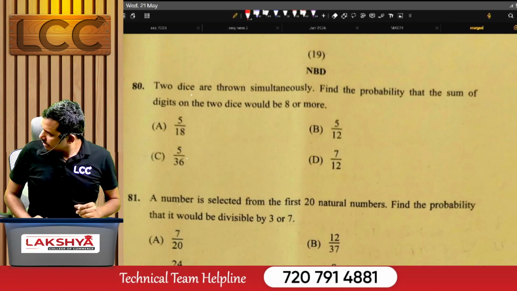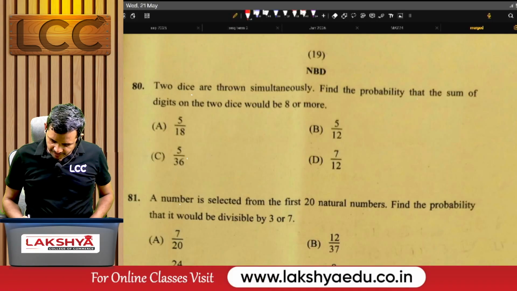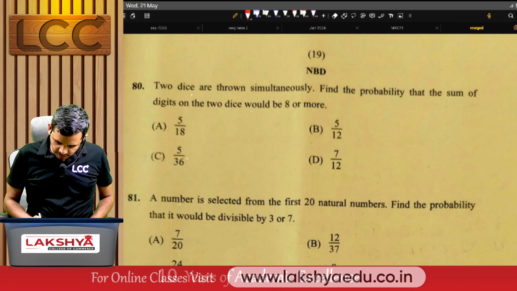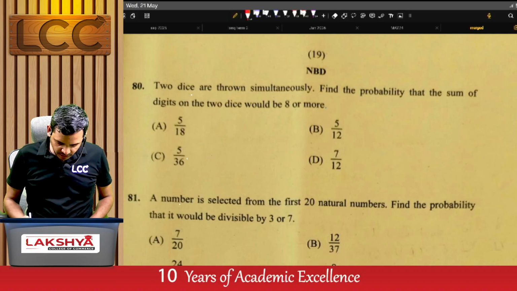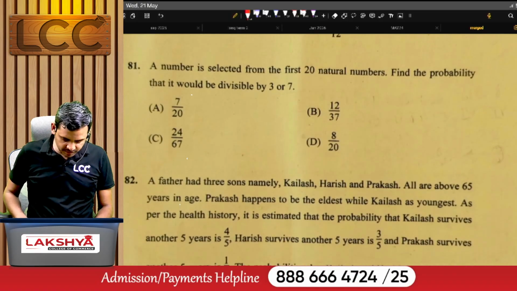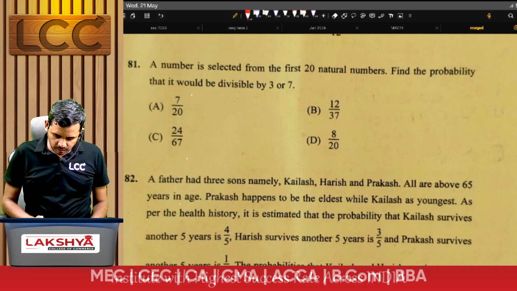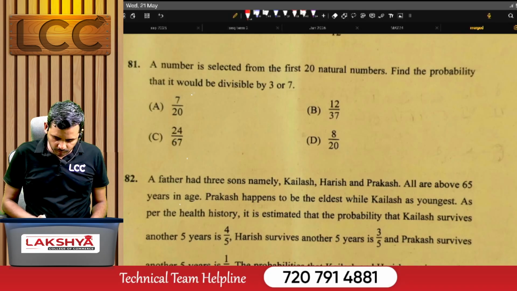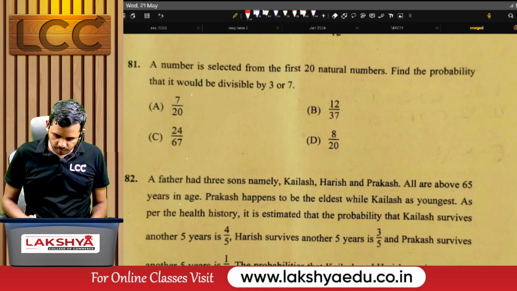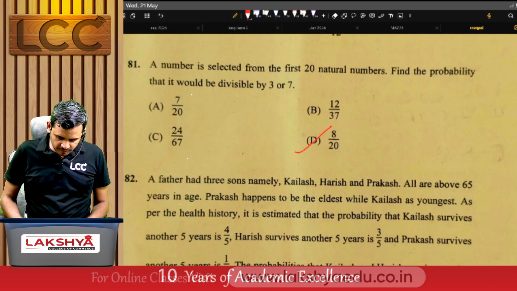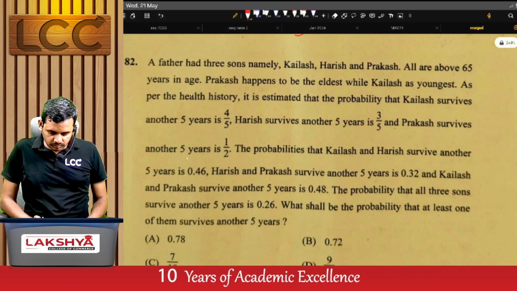Problem number 80. Two dice are thrown simultaneously. Find the probability that the sum of the digits on the two dice would be 8 or more. For this question, the right answer is B. Next, problem number 81. A number is selected from the first 20 natural numbers. Find the probability that it would be divisible by 3 or 7. For this one, the right answer is D.